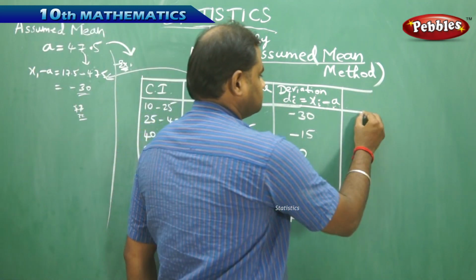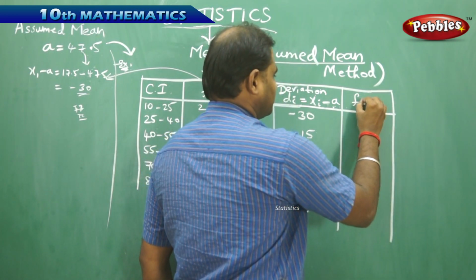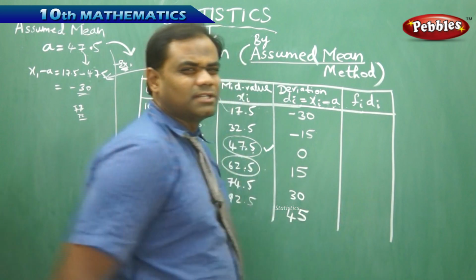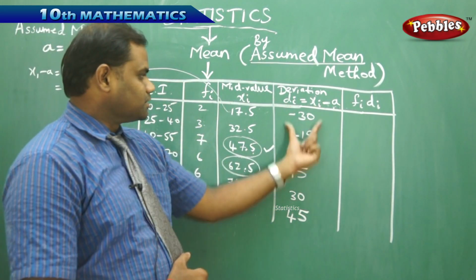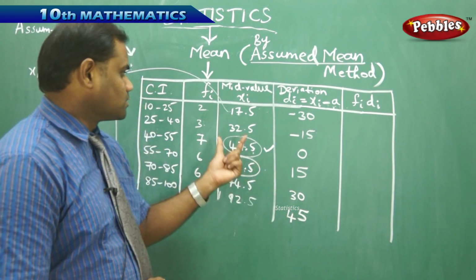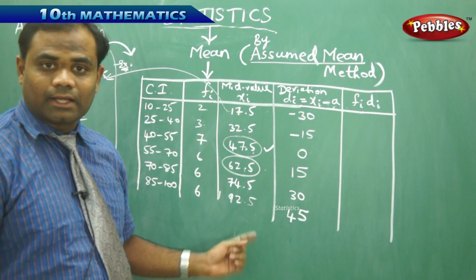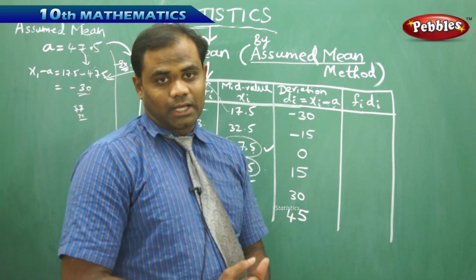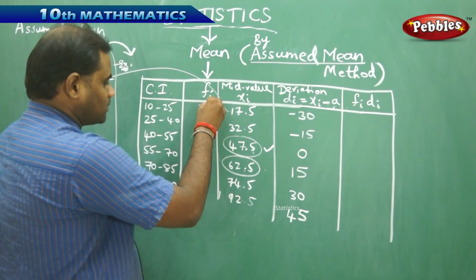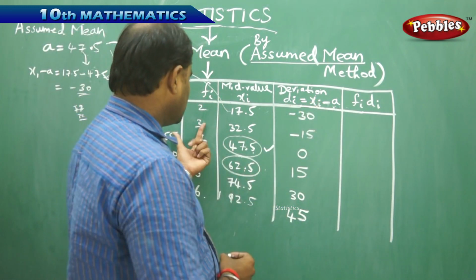Next, the next thing I'm going to calculate here is fi di. Now we have found the deviations for each of the mid values x1, x2, x3, x4, x5 and x6. The next column is fi into di, where I know my fi from the second column and di from the fourth column, which I multiply.